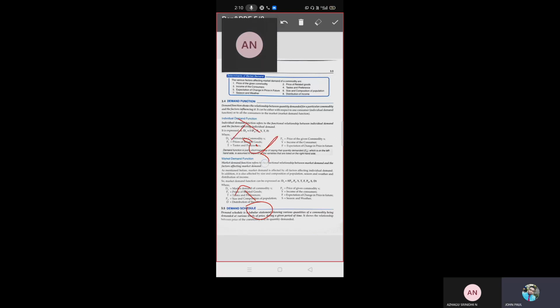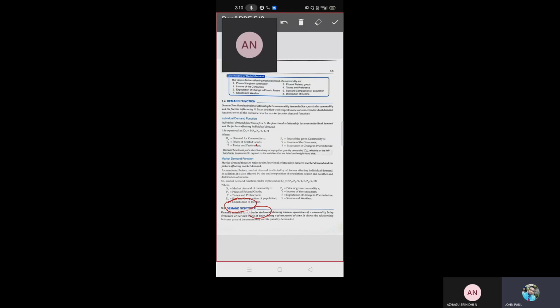In our weekly timetable also they create a table and mention Monday first period, second period, third period, then Tuesday first period, second. For all the weekdays from Monday to Saturday they create a table and mention the subjects. So it is a tabular presentation of data.